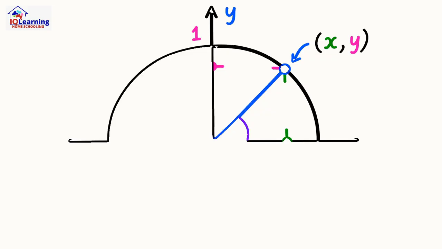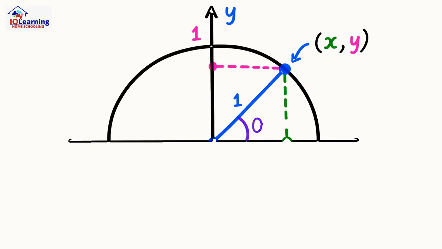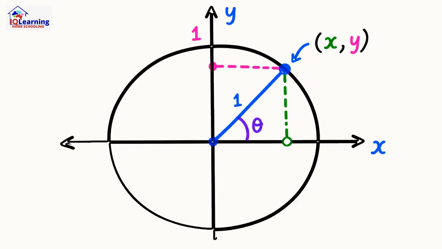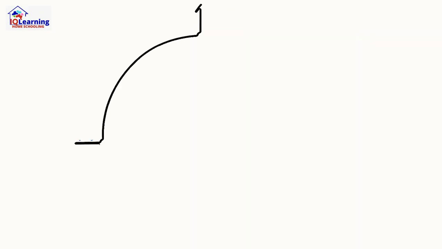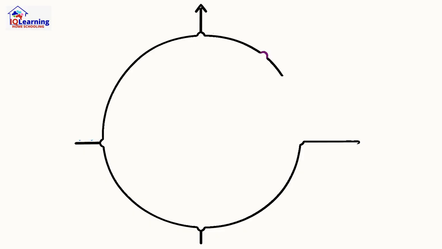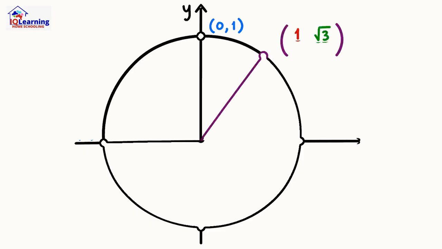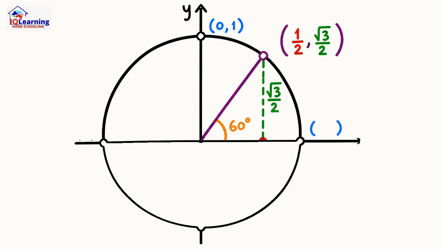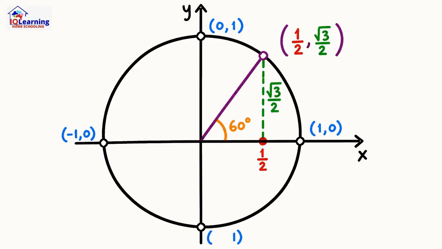Imagine a circle with a radius of exactly 1, centered on a graph. Any point on its edge corresponds to an angle. The x-coordinate of that point is the cosine of the angle, and the y-coordinate is the sine. So, at 60 degrees, the point lands exactly at 1/2 on the x-axis and √3/2 on the y-axis. This circle is the key to understanding trig beyond simple triangles.